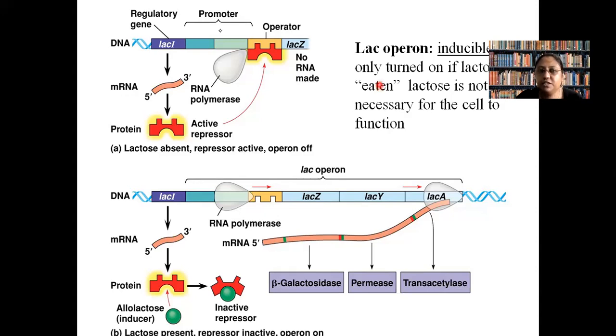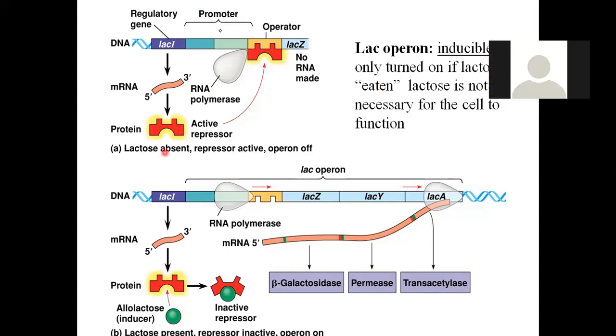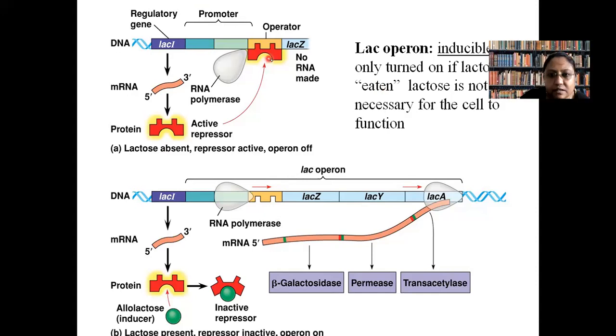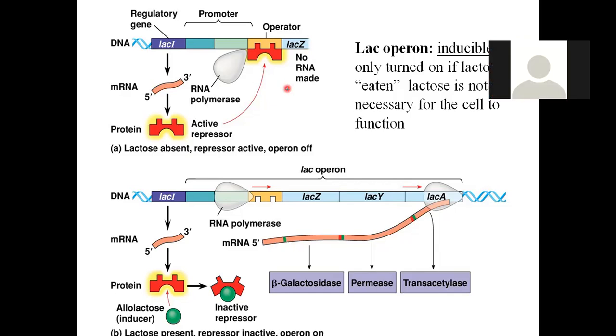Switch on position means what? Ma'am, switch on position means the repressor is not working. So that means messenger RNA will be produced or not in on position? No ma'am, it will not be produced. In on position, messenger RNA will not be produced. Very good. Then why do we call it on position?